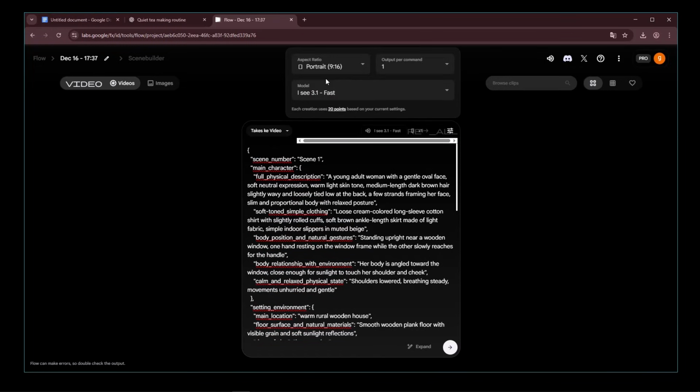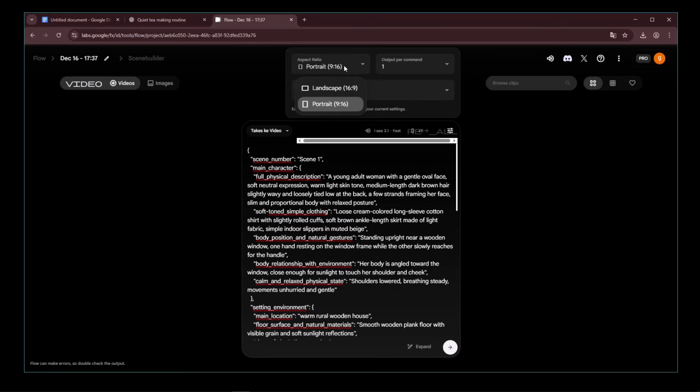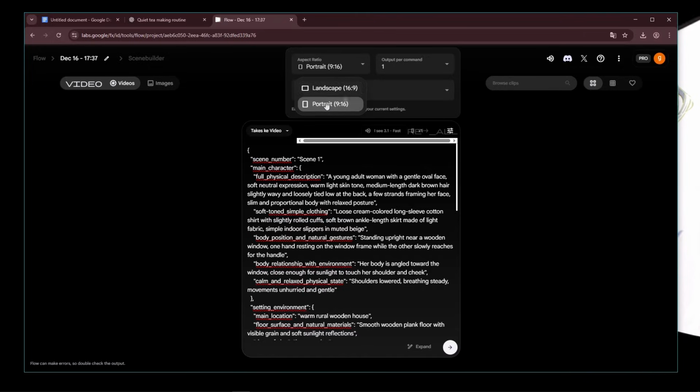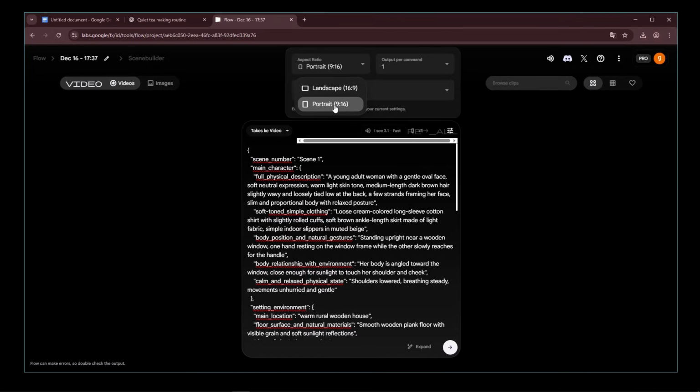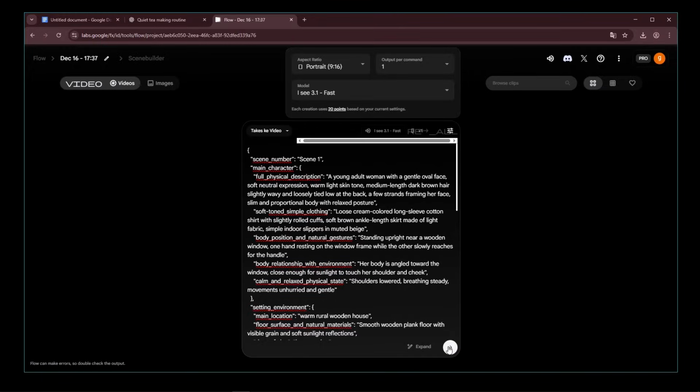Once it's like this, there are some settings that we need to fill in. For example, for the aspect ratio, here you can choose whether you want to use landscape or portrait. As usual, if you are making a long video, you can use landscape, but if the video is short, you can use portrait. In this video, we will specifically use portrait, and for the output, I set it to 1. For the model we use, here we will use the 3.1 face model. And once everything is set, we can send it, and the video will start processing. So we just wait until the result is finished.